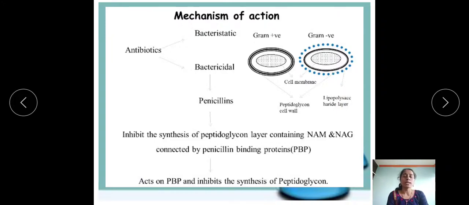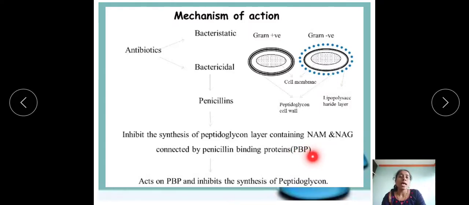Next one is the mechanism of action of beta-lactam antibiotics. Actually, antibiotics give both types of mode of action, that is nothing but bacteriostatic and bactericidal action. Particularly in the beta-lactams, penicillins give the mode of action by inhibiting the synthesis of the peptidoglycan layer, which contains the NAM and NAG. That is nothing but N-acetylmuramic acid, and NAG means N-acetylglucosamine, which are connected by the penicillin binding proteins, that is nothing but PBP.